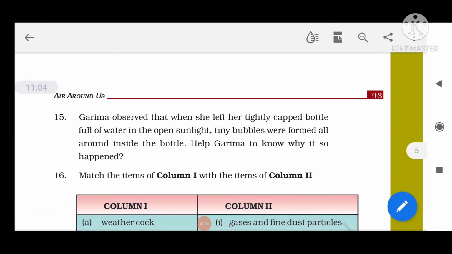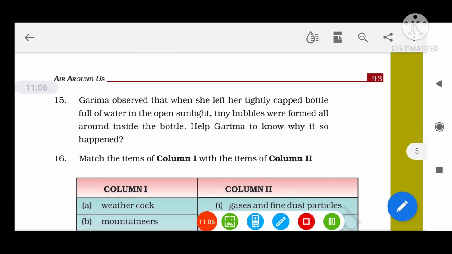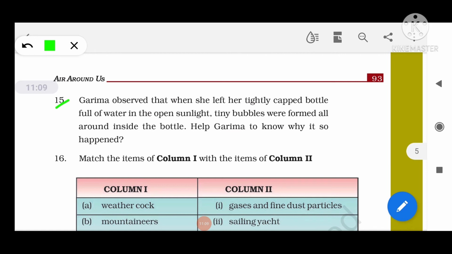Okay. Now question number 15: Garima observed that when she left her tightly capped bottle full of water in the open sunlight, tiny bubbles were formed all around inside the bottle.